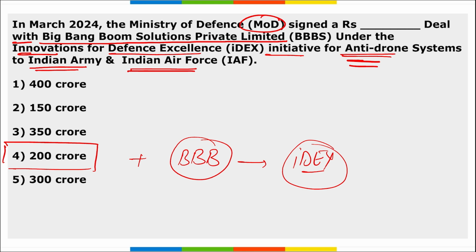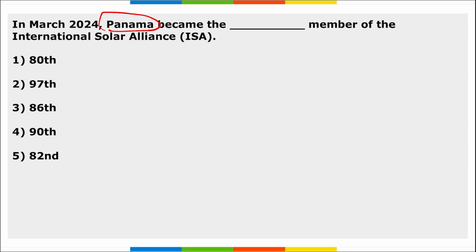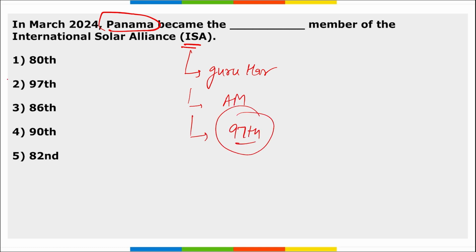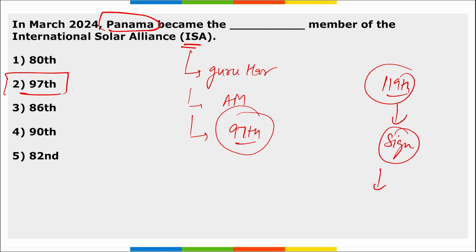Correct. Next is Panama. It became the dash member of the International Solar Alliance. The International Solar Alliance headquarters is in Gurugram, Haryana. The director general here is Ajay Mathur, right? And the 97th country to join the International Solar Alliance is Panama, right? Take a note of this. And also remember, this became the 97th country to join it, and the 119th country or signatory country that is in a position, or there is a chance that they can join it, is Malta.